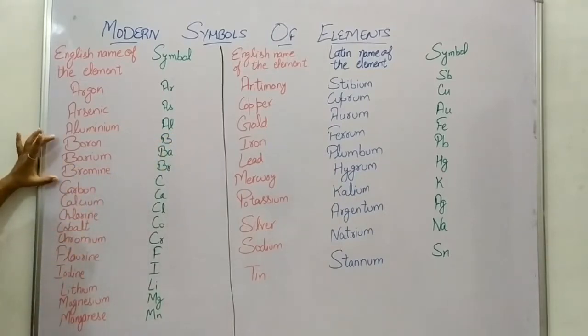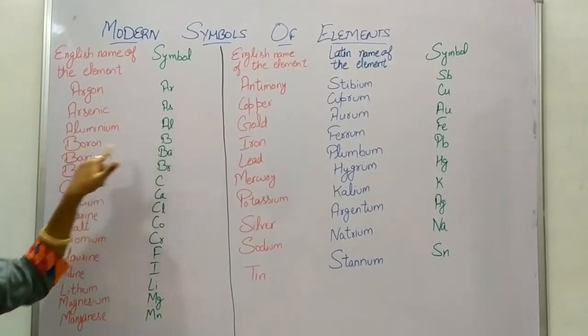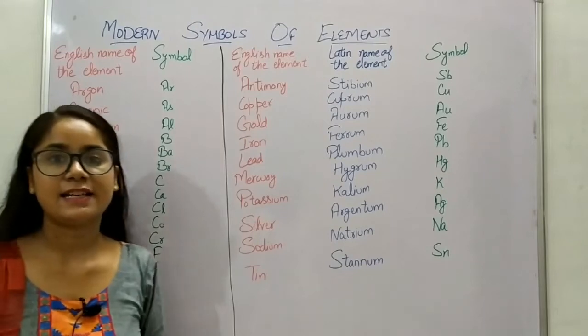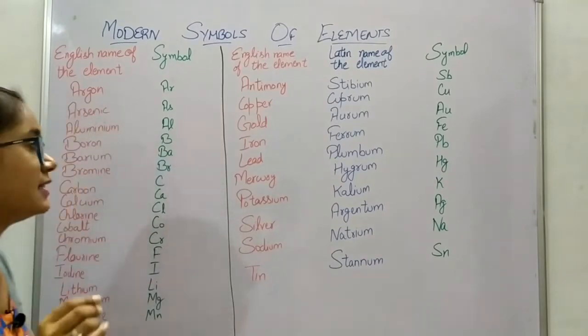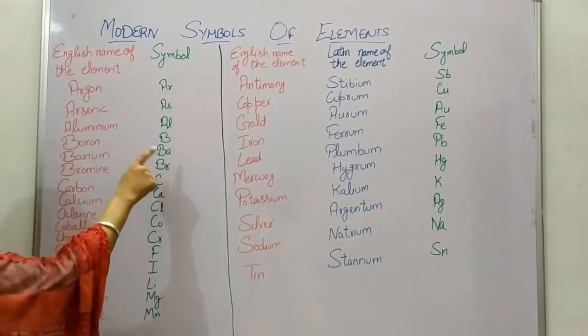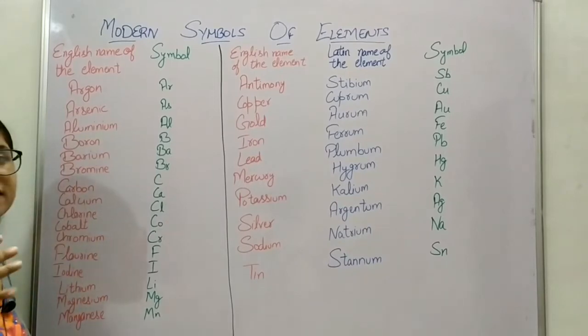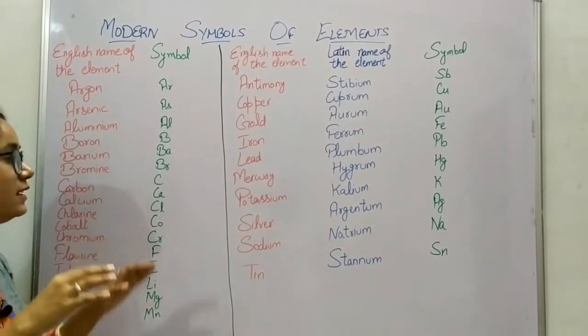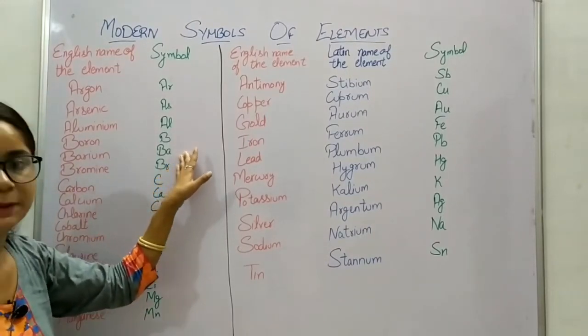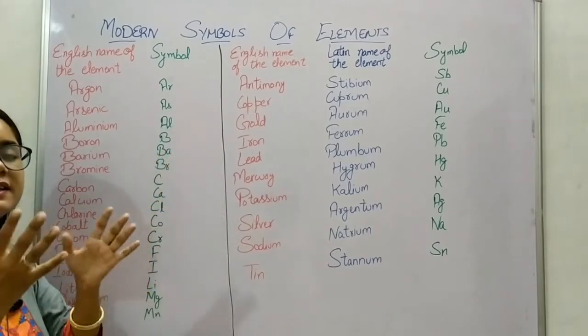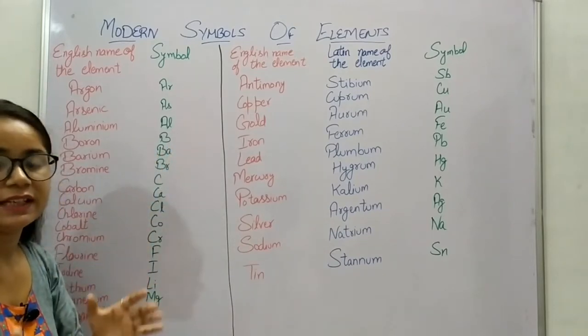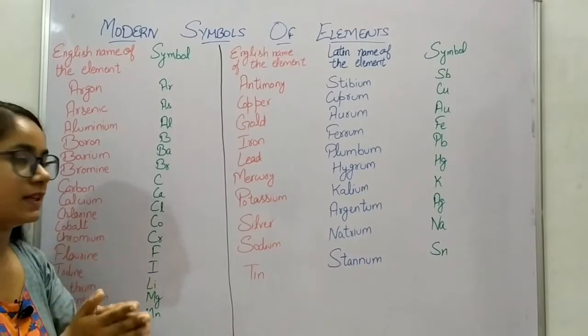Now there are boron, barium and bromine. What happens here? You all can see for boron it is B, for barium another letter has been added, the second letter, that is Ba, and then comes bromine. For that, r has been added in place of a to give its own recognition, to give the recognition of the element.